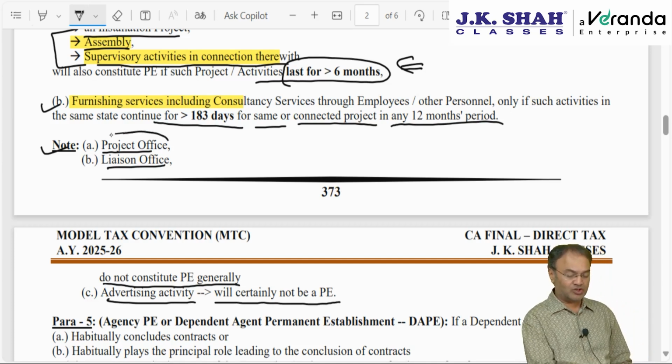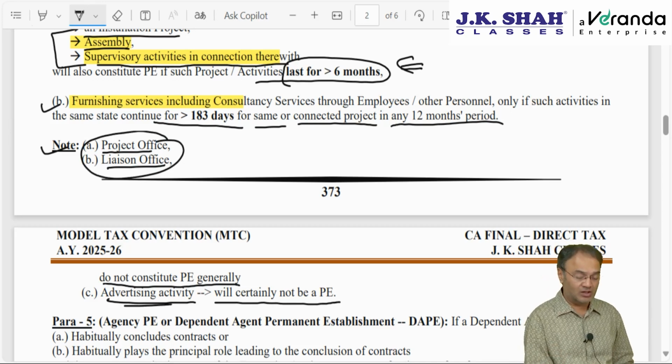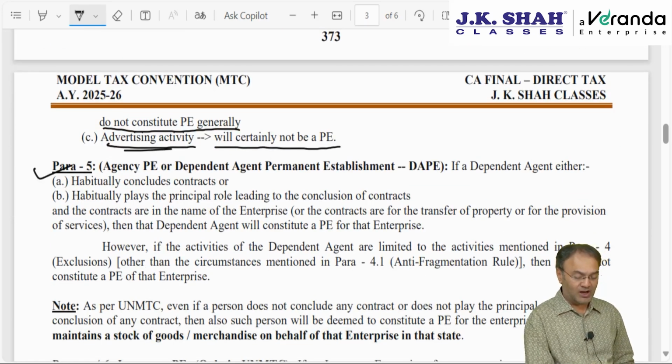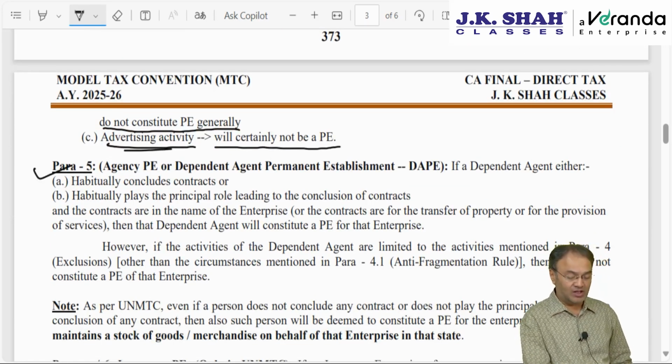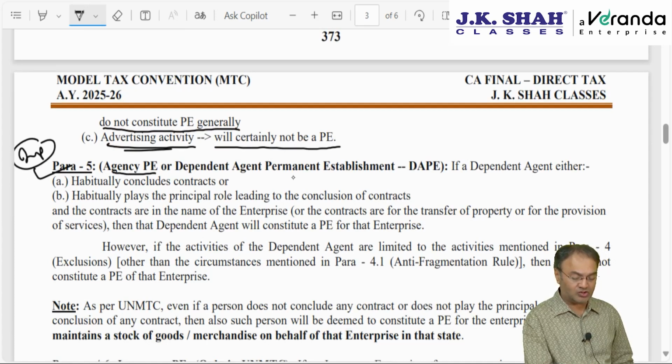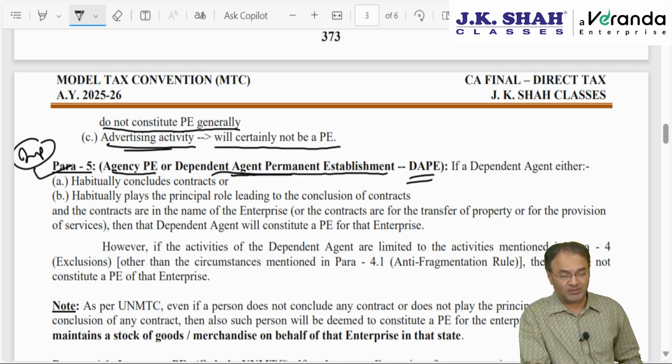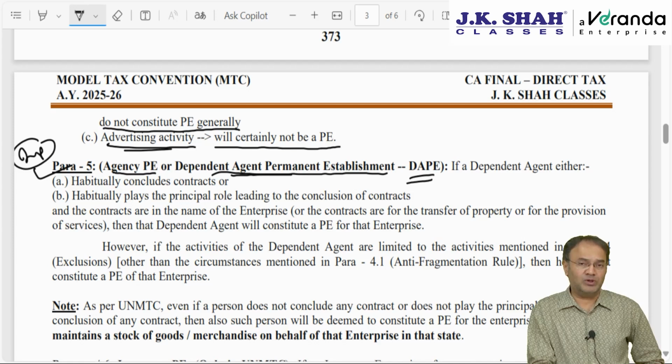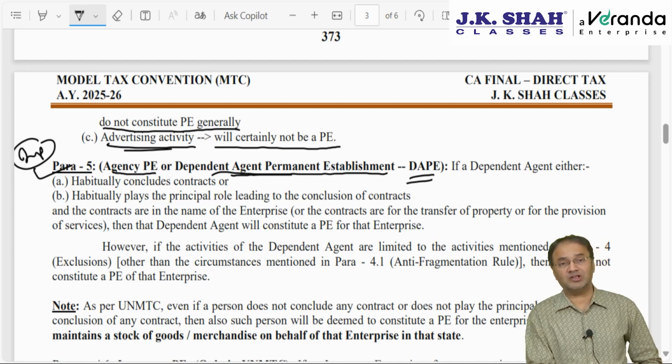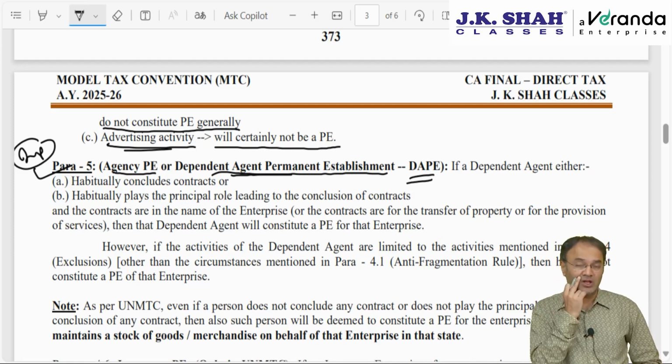None of them. So project office, liaison office and advertising activity are not considered as PE. Now para 5 of the same article 5 includes agency PE. This is important. Agency PE, also called Dependent Agent Permanent Establishment, DAPE. Here 3 types of people will be considered as dependent agent, and because of that the given person will constitute permanent establishment of the non-resident.